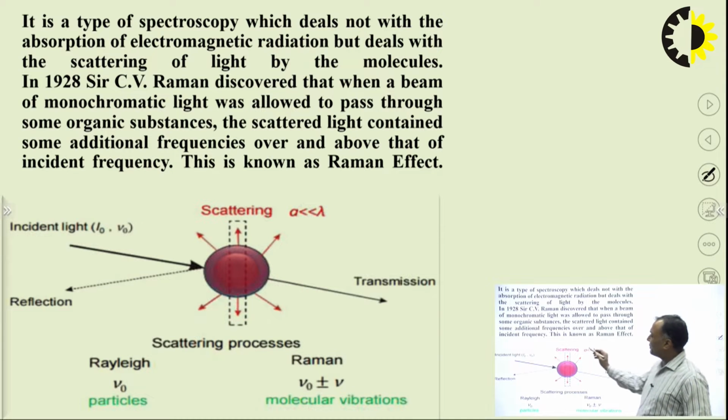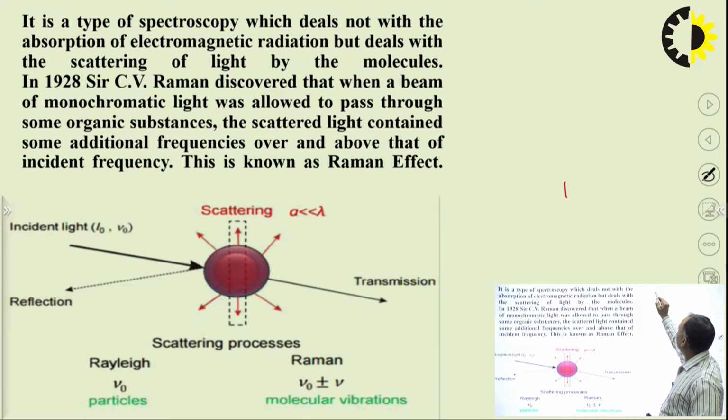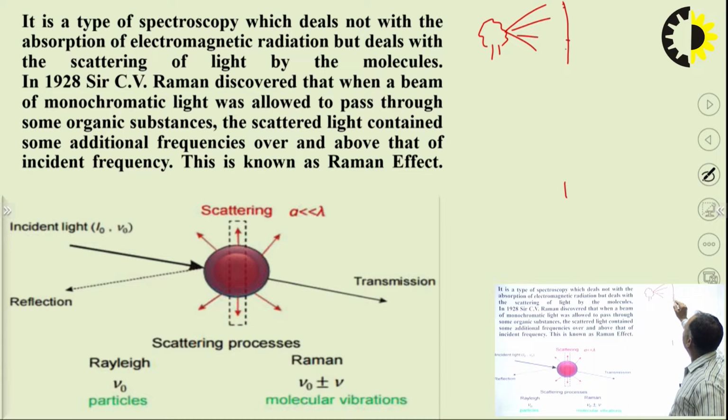First of all, you should know what is scattering. Suppose you have a light source, this is a bulb, and the light is striking a wall. So what happens?